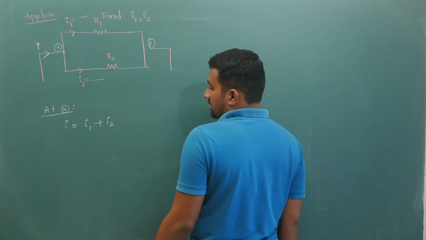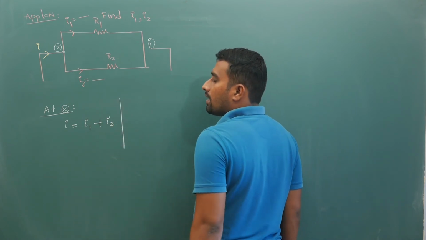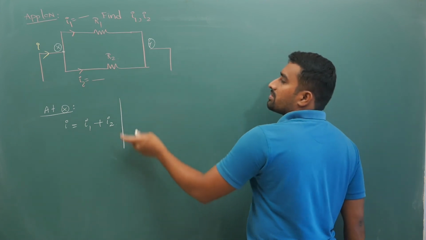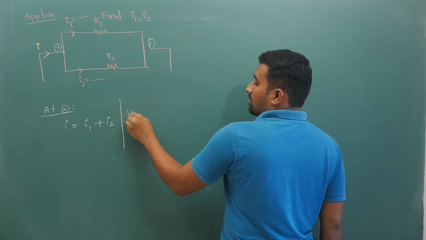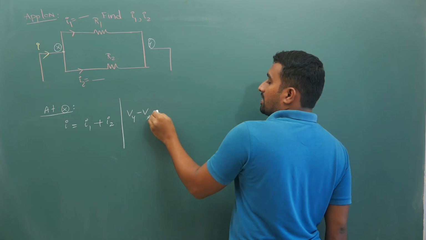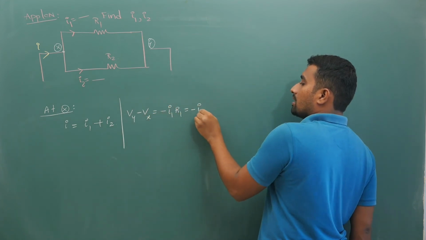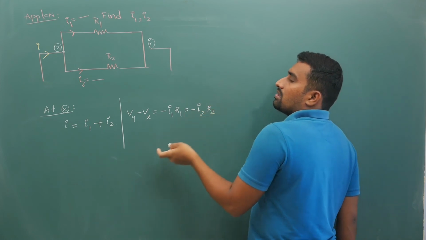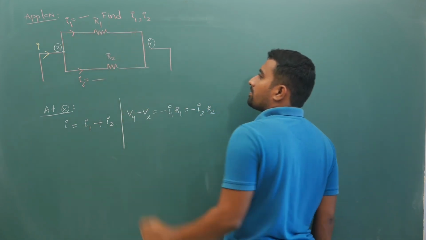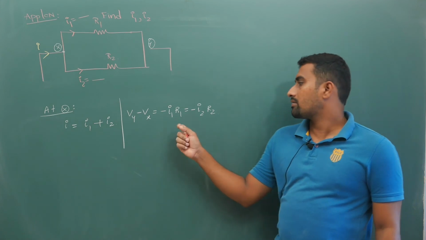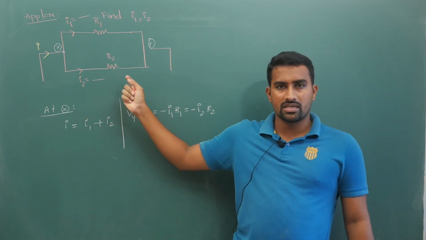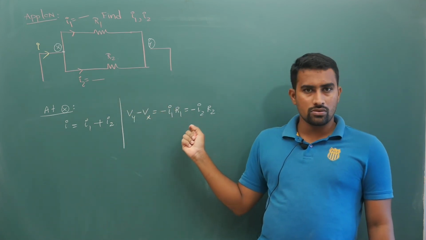Next, if you calculate your potential difference between x and y, Vy minus Vx is minus I1 R1, or minus I2 R2. If you are coming from the top side, it is minus I1 R1. If you are coming from the bottom side, it is minus I2 R2.